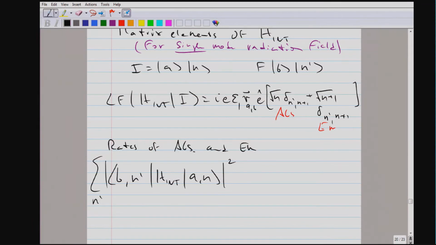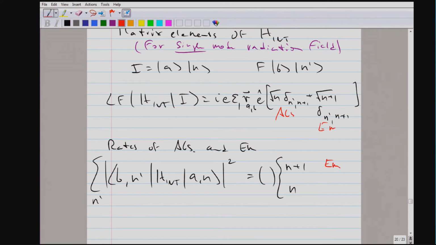When we go from the excited state to the ground state, there will be only one term contributing to the sum, where we have one photon more because it has been emitted. Therefore, because of the square root n and n plus 1 dependence of the matrix element, for the processes where a photon is emitted, where the atomic system gives away a photon, the sum of all the possible rates becomes simply n plus 1, and in the case of absorption it becomes n.